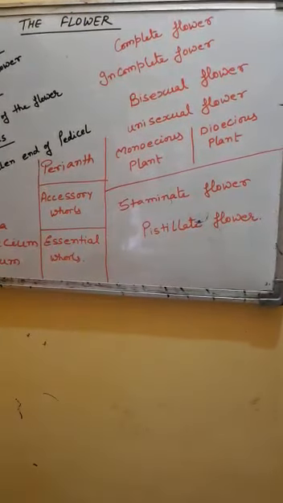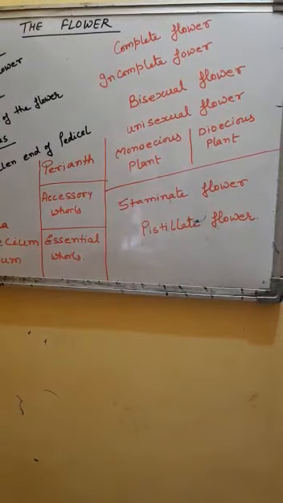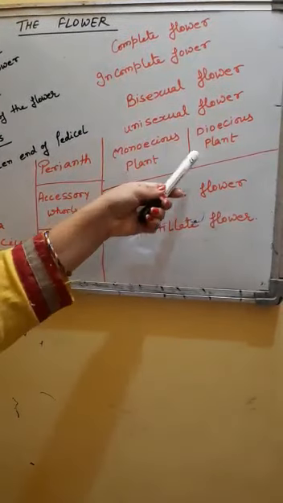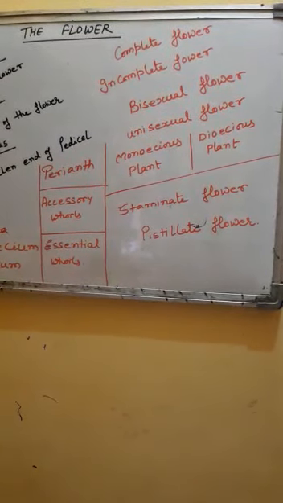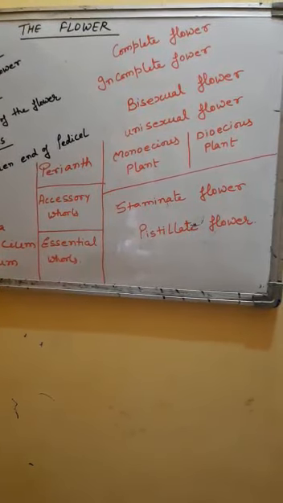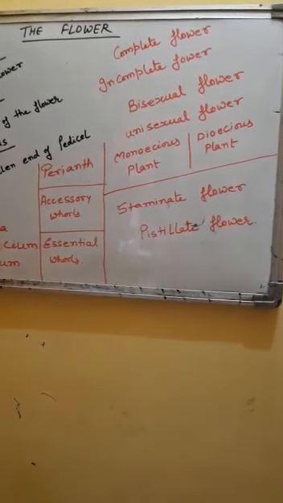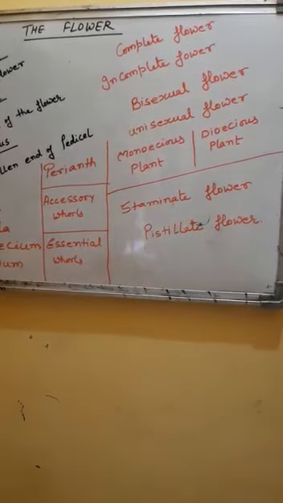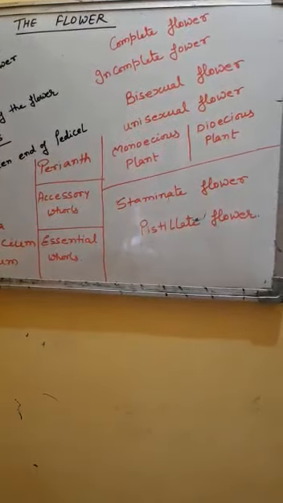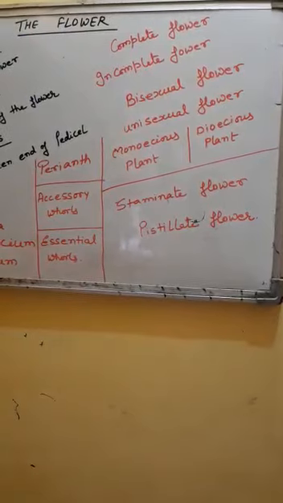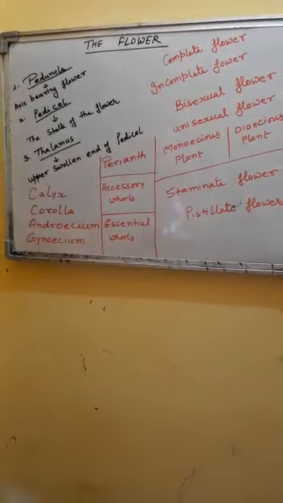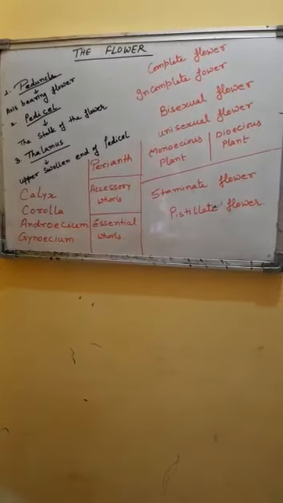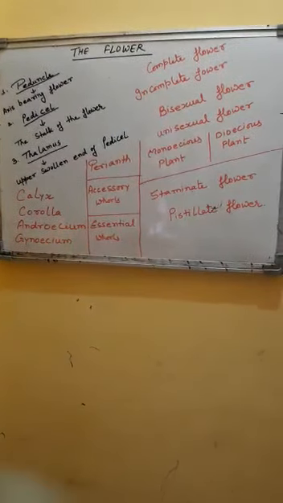On the other hand, dioecious plants are the plants where the two types of flowers are present on separate plants. It means a single plant has either only male flowers or only female flowers. So such plants can be considered as male plant or female plant. The plant having all male flowers is known as a male plant, and the plant having all female flowers is considered a female plant.